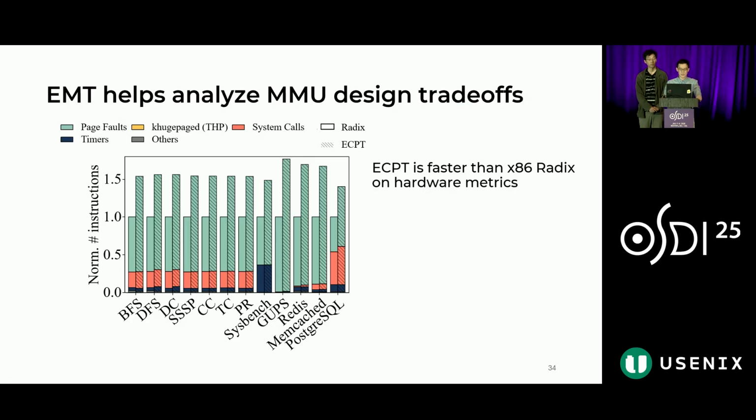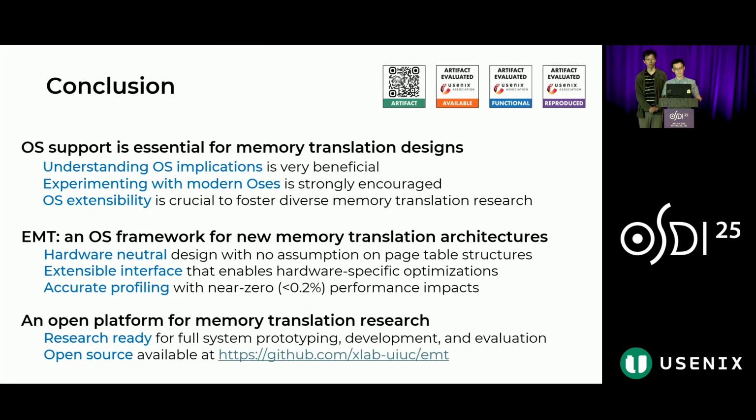Based on this, we can make the conclusion that ECPT is faster than x86 radix on hardware metrics. However, it may incur more page fault handling overhead when compared with radix, and this is because of their complicated hashing mechanisms. And this takeaway is very hard to find without really implementing the OS with EMT.